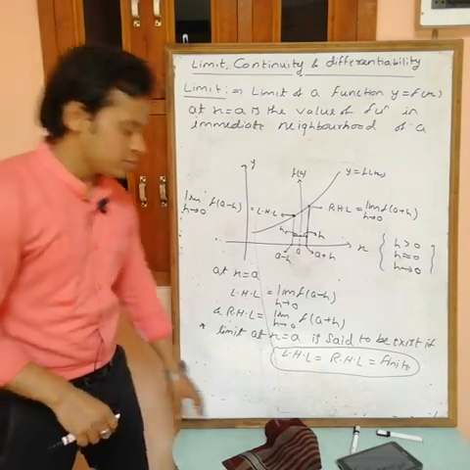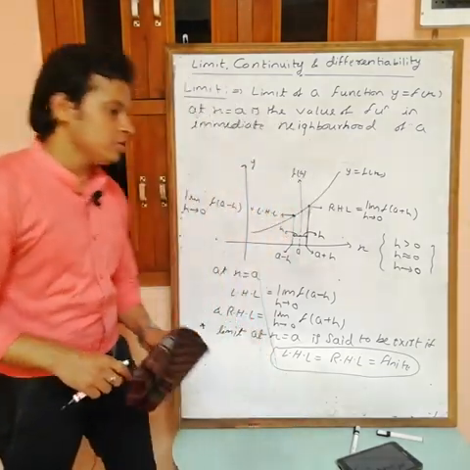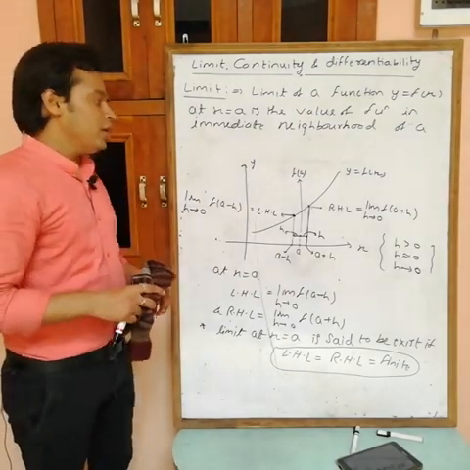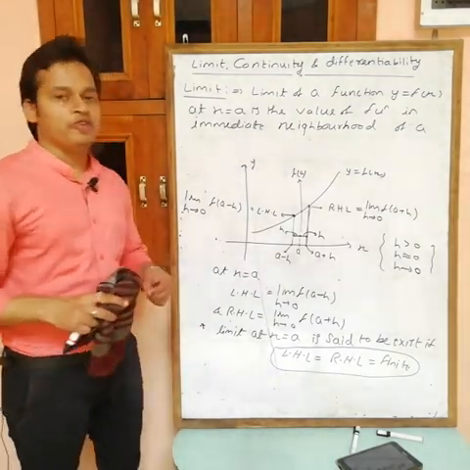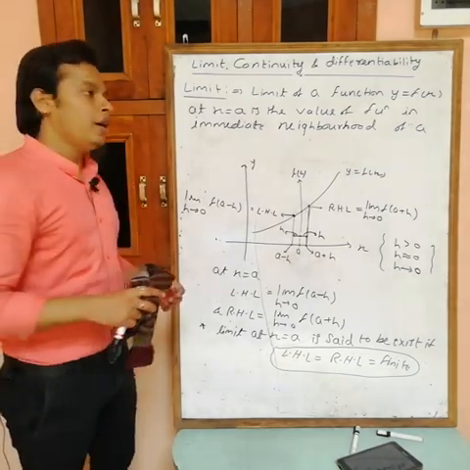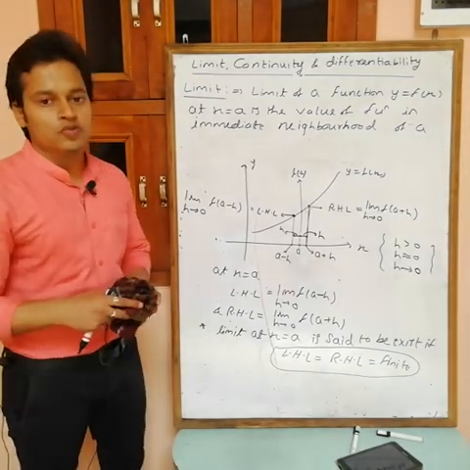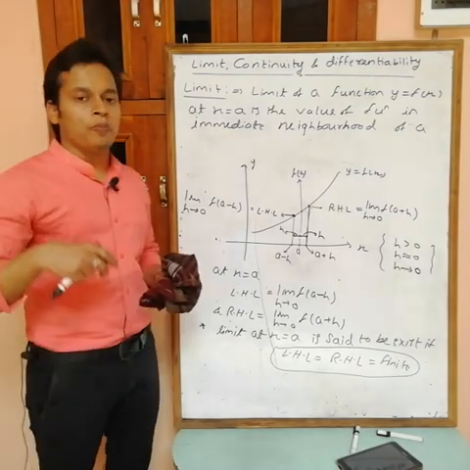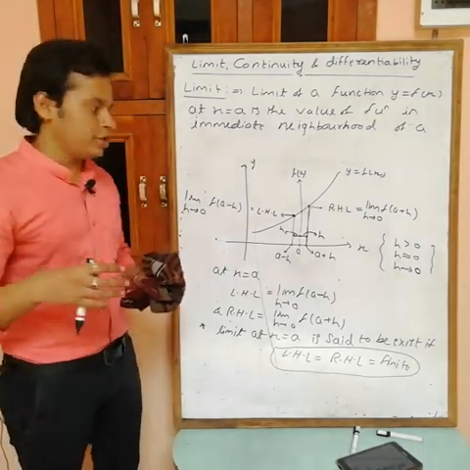So simply, the limit of a function is the value of the function in the immediate neighborhood. RHL, the right hand limit, is the value of the function at a plus h, and LHL, the left hand limit, is the value of the function at a minus h, where h is a very small positive quantity.